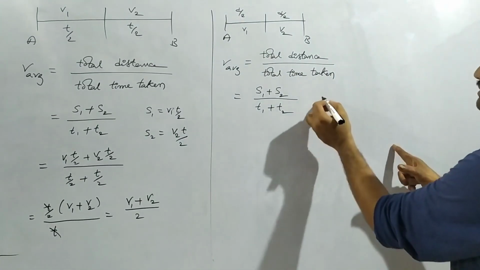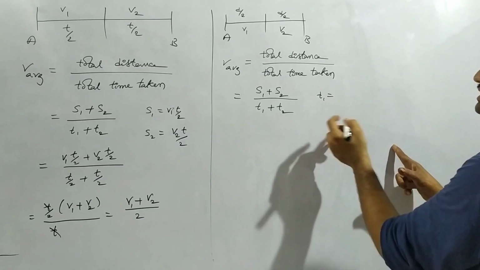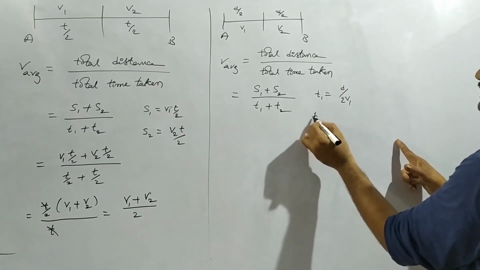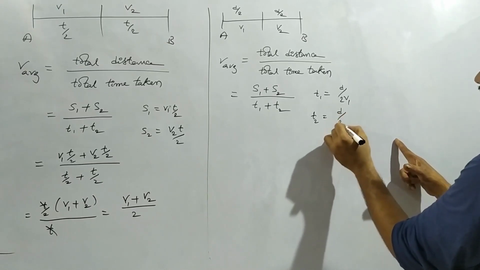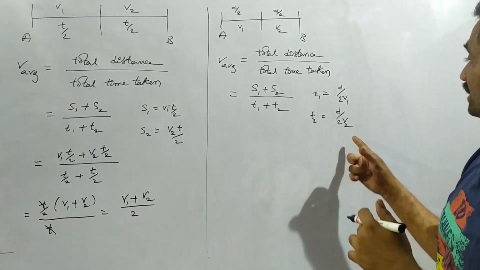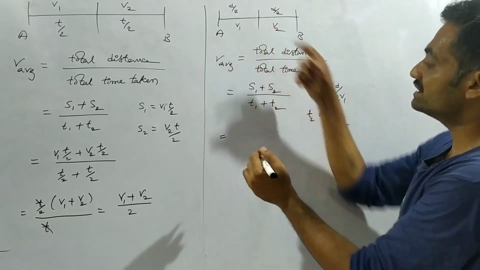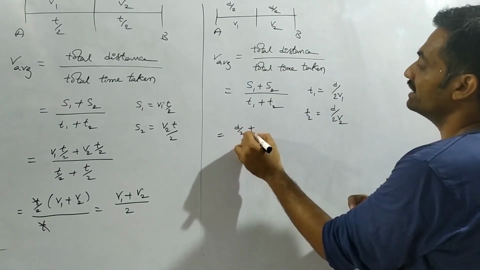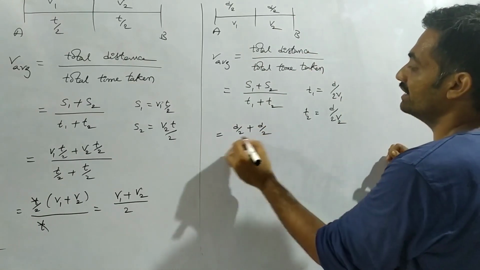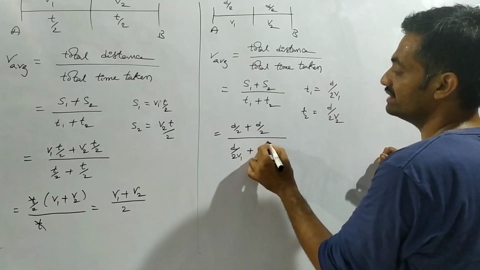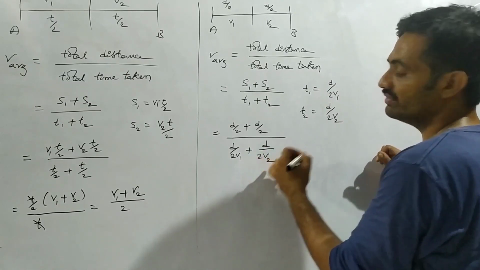The time is given based on the formula where T1 is equal to D by 2V1 and T2 is equal to D by 2V2. So if we substitute these equations, here we have, observe that S1 equals D by 2 plus S2 equals D by 2, by D by 2V1 plus D by 2V2.